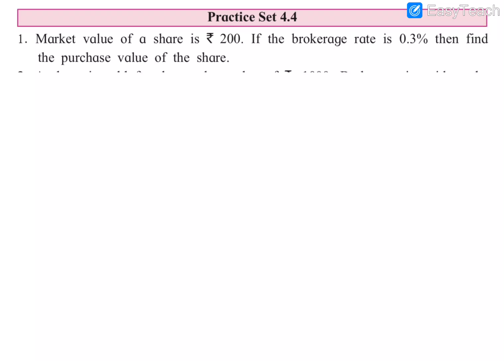First we can write what is given in the question. Market value is equal to rupees 200, and brokerage is 0.3%. So we can find the purchase value of the share, that is the buying price of that share.